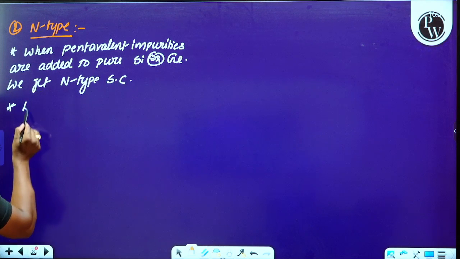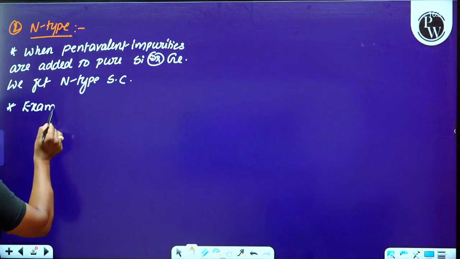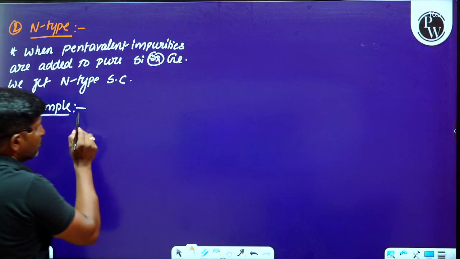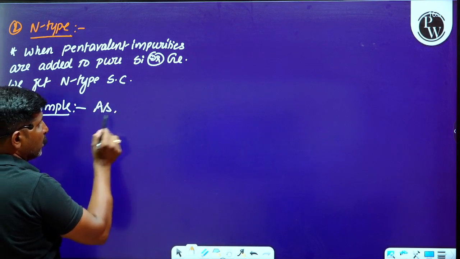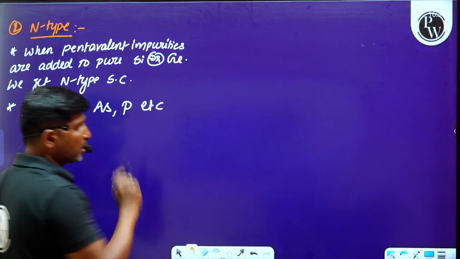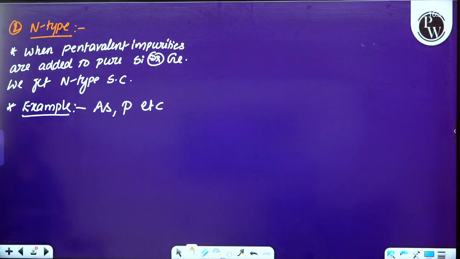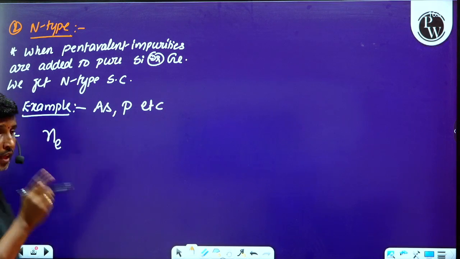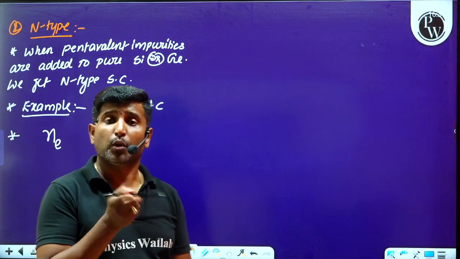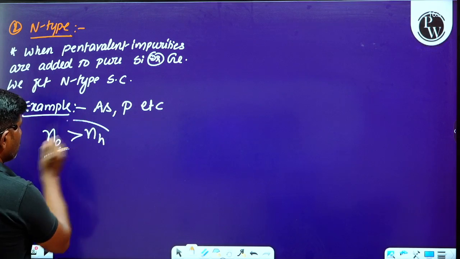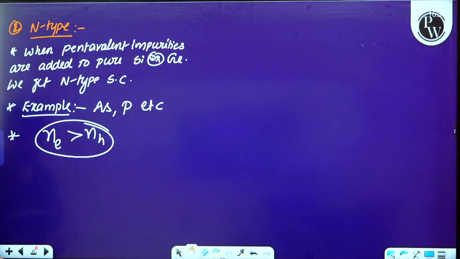The best examples are arsenic, phosphorus, and bismuth. In n-type semiconductors, the number of electrons, or electron concentration, will be greater than the hole concentration.